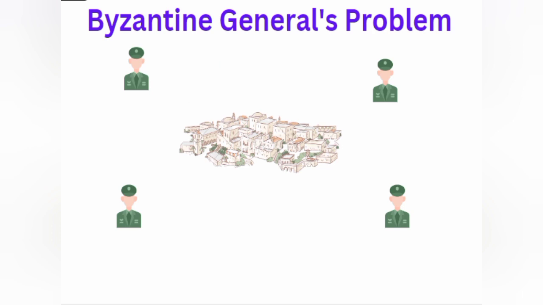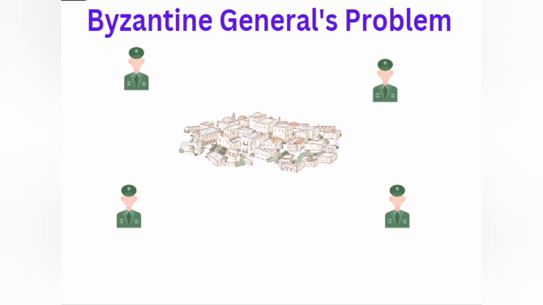Here there are 4 army generals, so 1 commander and 3 army generals. All 4 of them must attack the city at the same time. If even one of the generals refuses to attack and the remaining 3 attack the city, then they cannot win. And the only way that they communicate with each other is by passing a messenger. There are no communication signals, so they have to pass the message only by messengers.